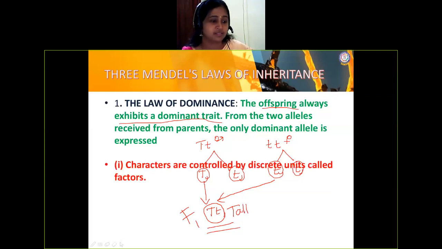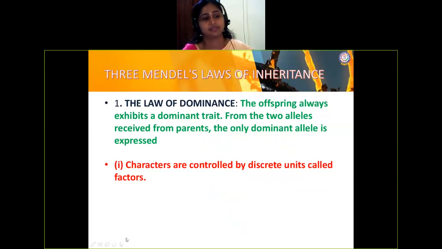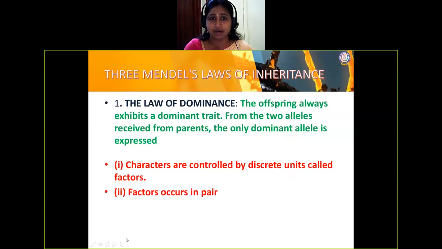So let me erase this so that you can see this clearly. Characters are controlled by discrete units. So what is that statement? Law of dominance, still more in detail, point wise I've given. Characters are controlled by the discrete unit. It is nothing but gene or factor according to Mendel. Factors occur in pair. Again, I'm saying factor, the term was given by Mendel. It's nothing but gene only.